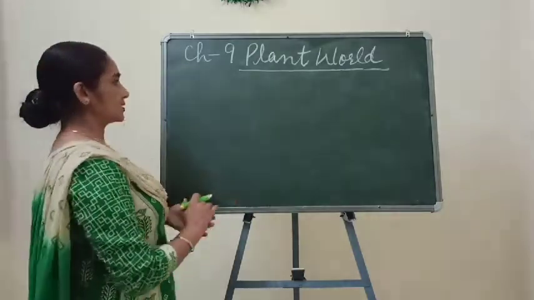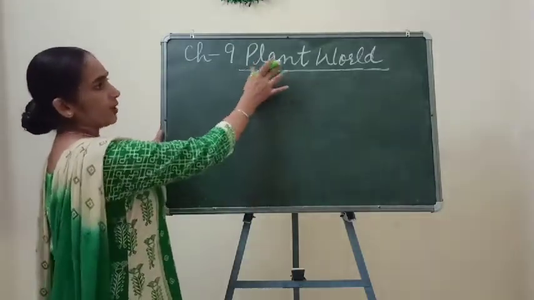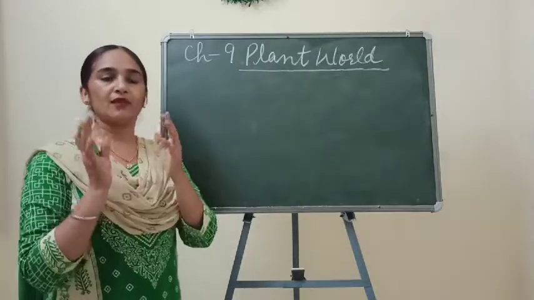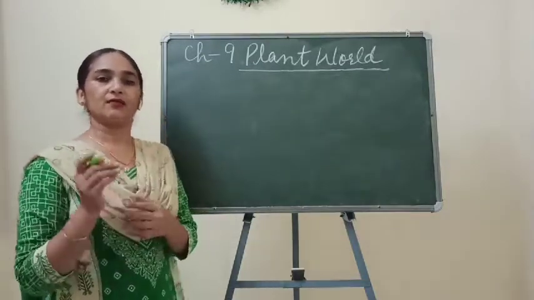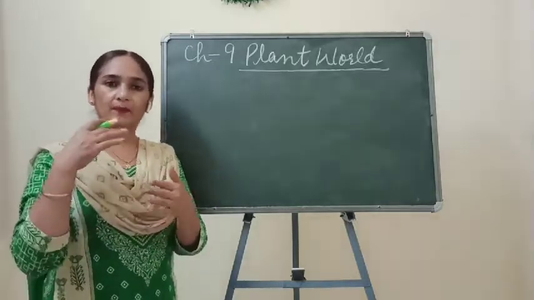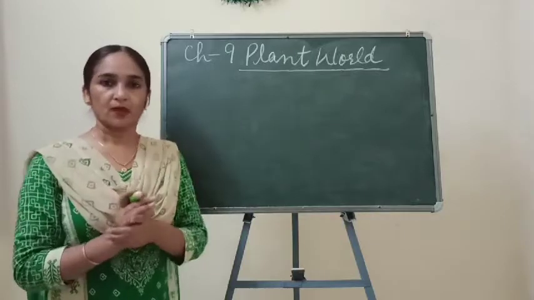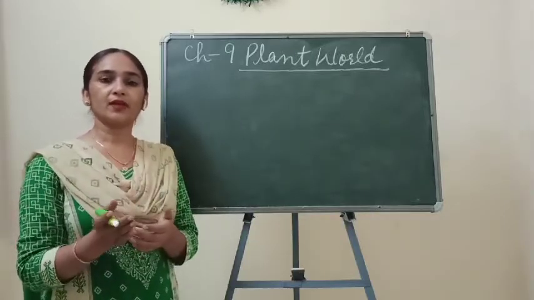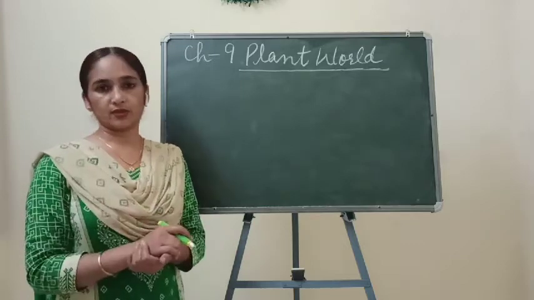If we talk about the plant world, plants are of various kinds. So we classify different varieties of plants on the basis of different categories. First of all, we classify the plants on the basis of their flower production.